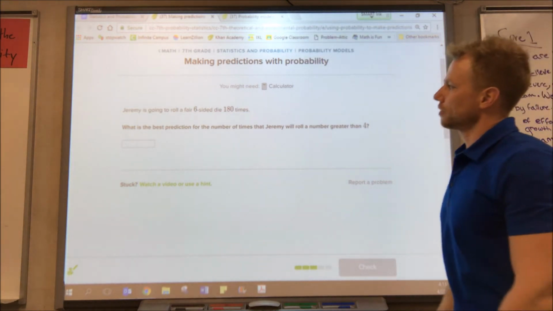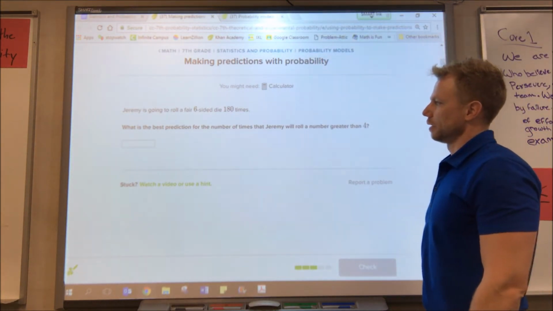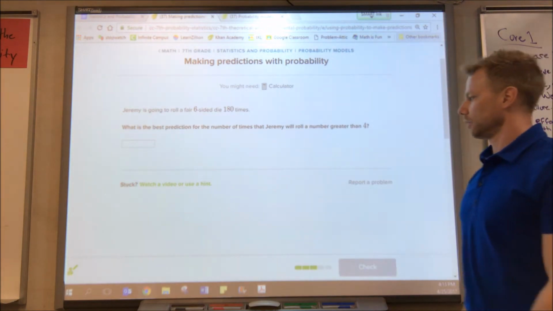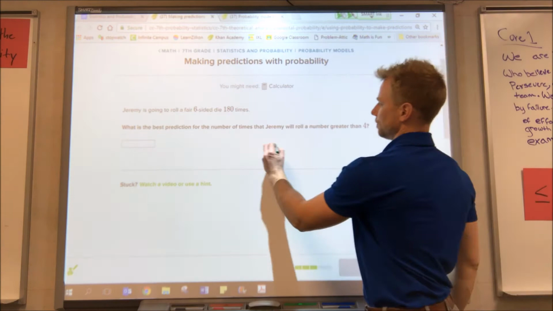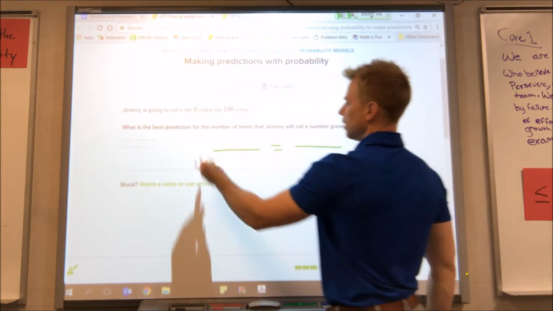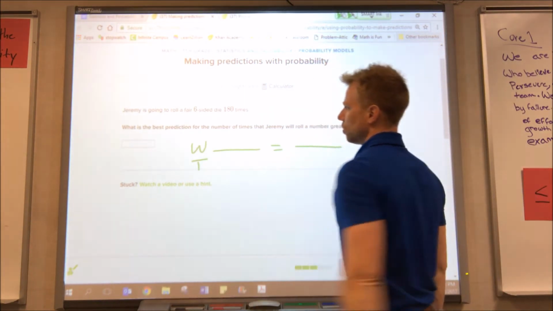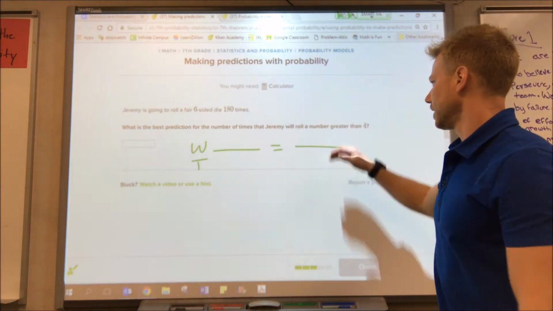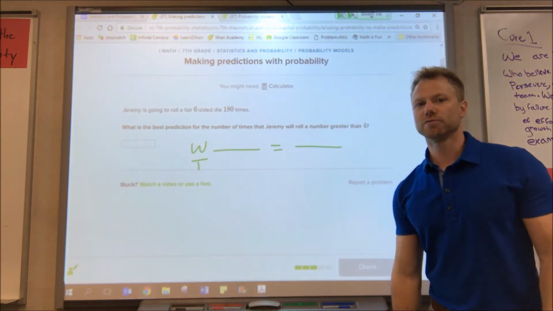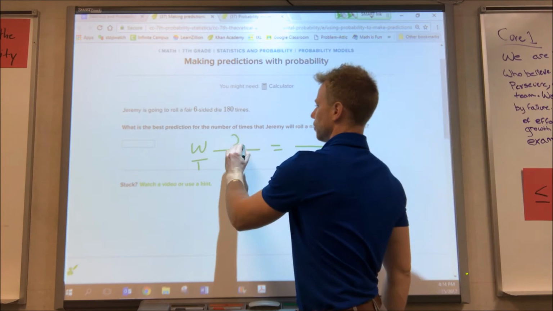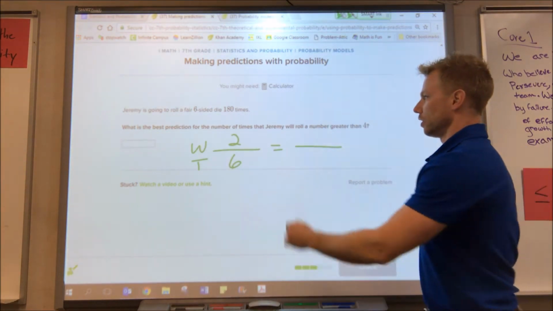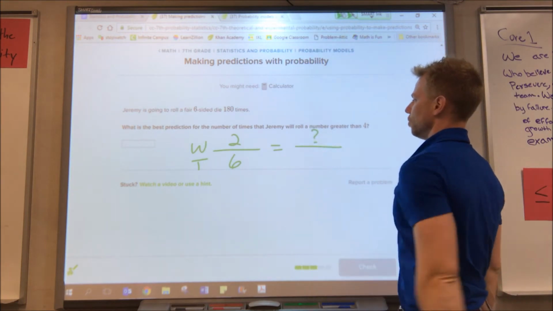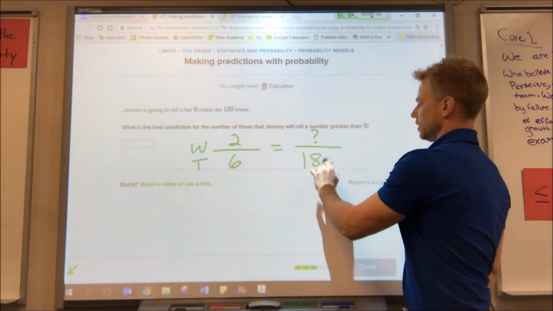All right, let's try another one. Jeremy's going to roll a fair 6-sided die 180 times. What is the best prediction for the number of times that Jeremy will roll a number greater than 4? Okay, so a proportion again with our want and our total. So you think of a 6-sided die, the number of sides that are greater than 4, there's 2 sides that are greater than 4 out of a total of 6 sides. We want to know then how many will be greater than 4 out of 180.